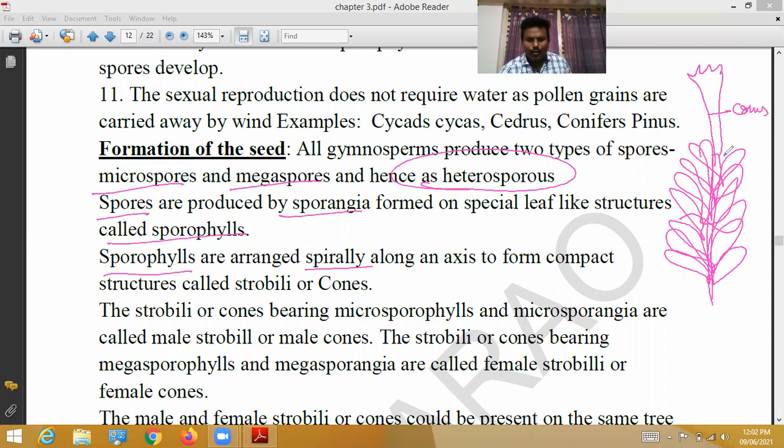The strobili or cones bearing microsporophylls and microsporangia are called male strobili or male cones. Next, the strobili or cones bearing megasporophylls and megasporangia are called female strobili or female cones. Some plants bear male cones, some bear female cones. Male cones have microsporophylls and microsporangia. Female cones have megasporophylls and megasporangia. Okay, that's all. Next.